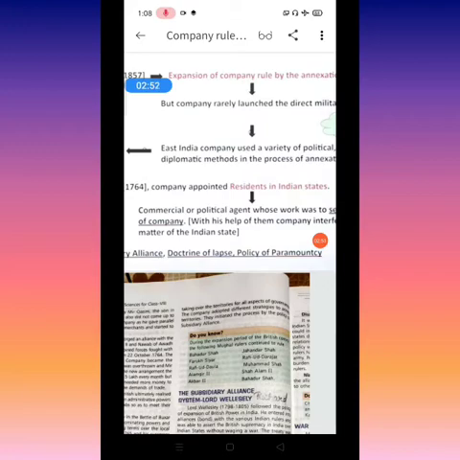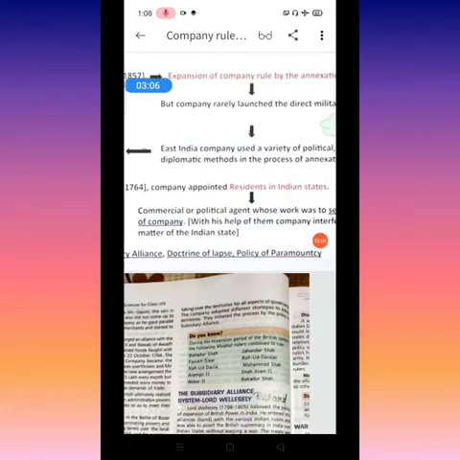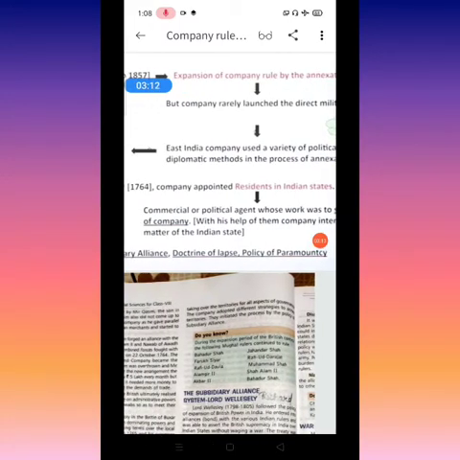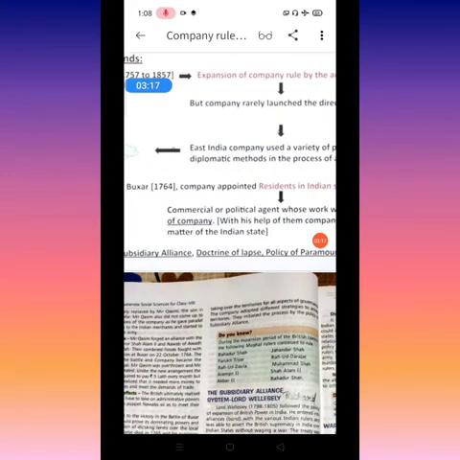The king is the one who is already there, but the official person sent from here looks after things, and that person informs the East India Company of everything. He is a commercial or political agent whose work was to serve the company. They informed the company of all the things, and with the help of this, the company interfered in the matters of the Indian state. Means when the East India Company knows about the work of any place or city, it can interfere in the matter, and give its suggestions.